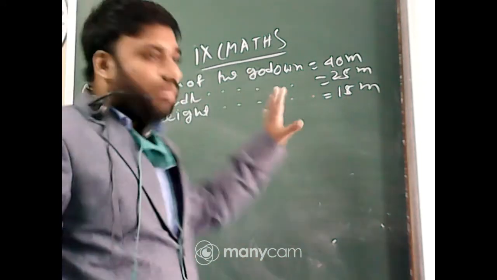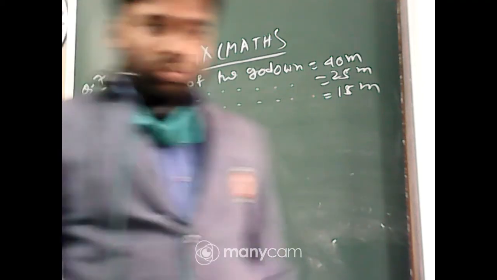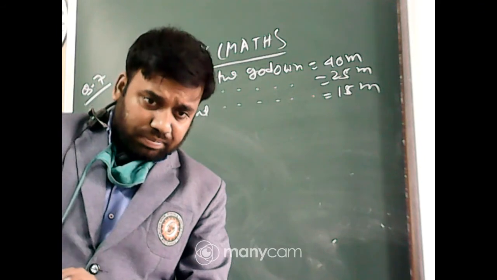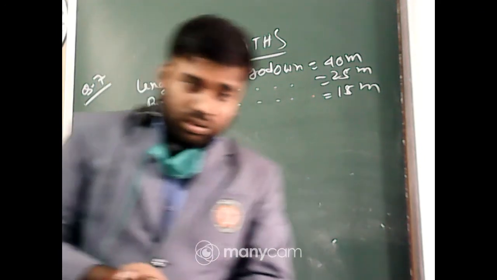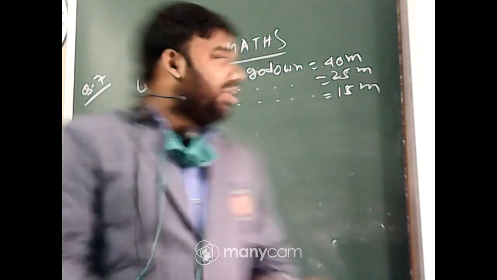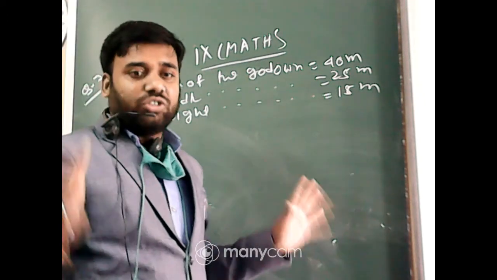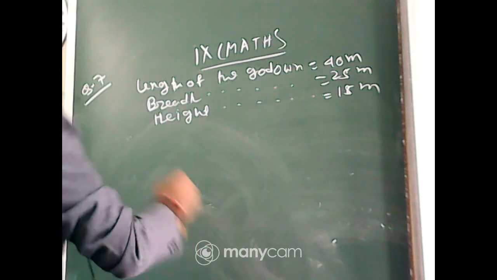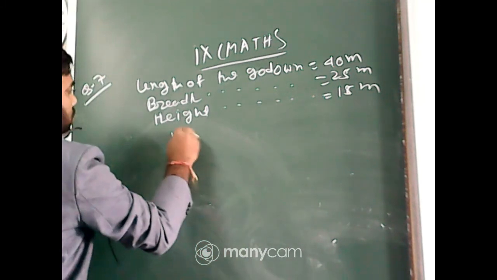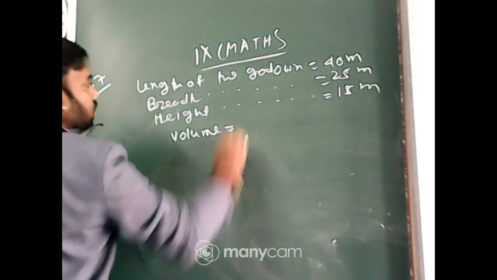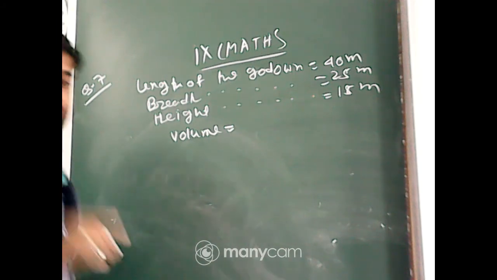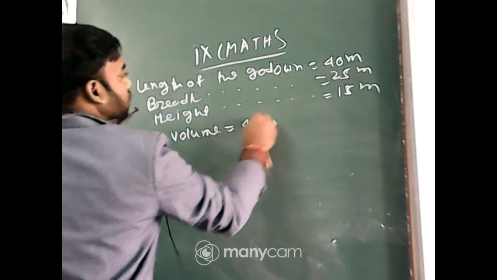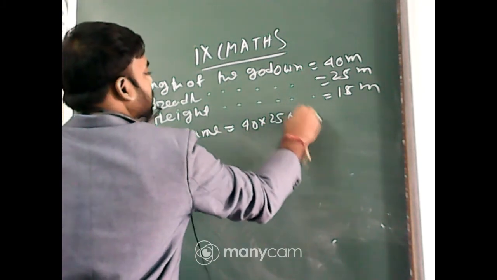Now what can you say? What is the shape of that godown? Tell me quickly in the chat box. Which geometrical shape? Cuboid. Very good. Because length, breadth and height are all different, it is a cuboid. So what is the volume of that cuboid? That is L into B into H, so 40 into 25 into 15.